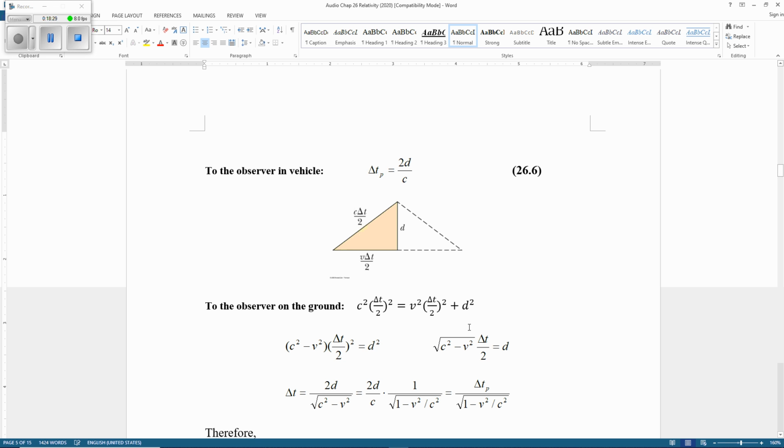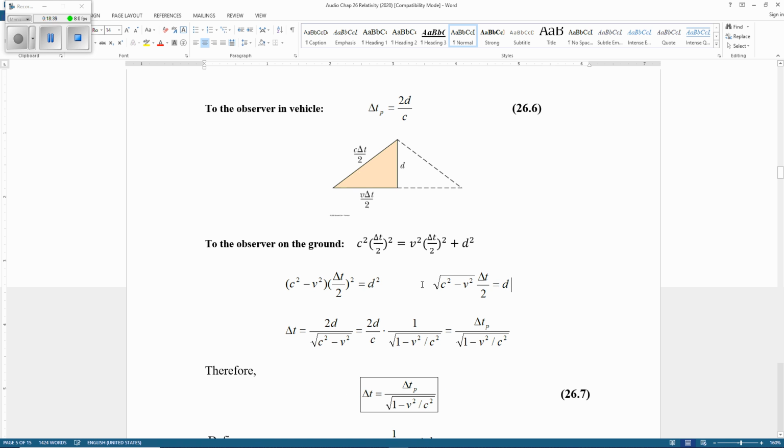We understand this part. Square plus that square equals that square. So now we're going to solve this. The first thing we're going to do is move this term to the left. Half delta t squared is the same. So we have c squared minus v squared, I'll use parentheses, times half delta t squared.